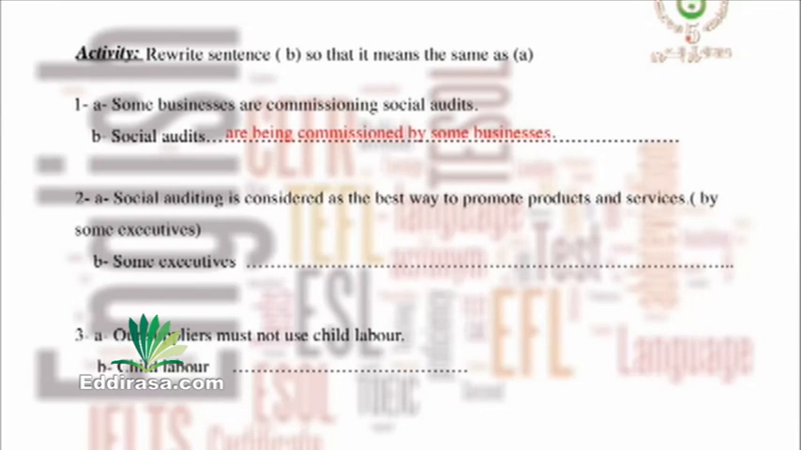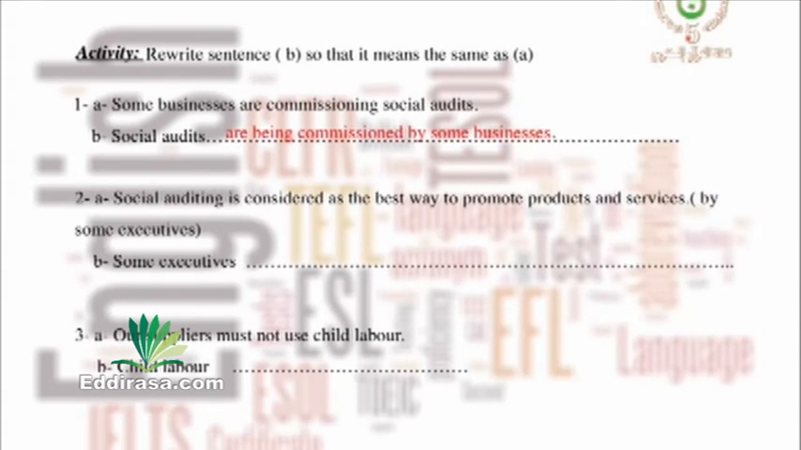Social auditing is considered as the best way to promote products and services. Sometimes our sentence stops here. So you just understand that it is by some executives. What did you notice? Look at the verb. What is it composed of? Yes, this time it's composed of the auxiliary to be in the present and past participle. So is our sentence in the active or in the passive? Right, this time the sentence is in the passive and we have to transform it into the active.